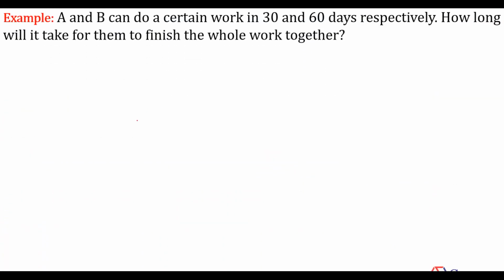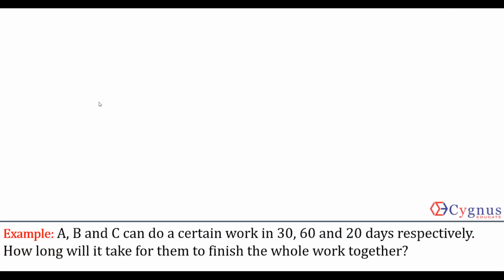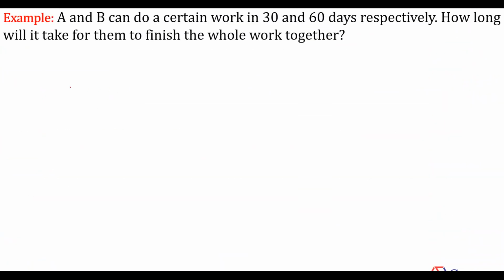A and B can do a certain work in 30 and 60 days respectively. Fine. How long will it take for them to finish the whole work? Now, how do we want to solve this? Using the first method or second? Let's apply both. My 1 day's work would be 1 by 30. Your 1 day's work would be 1 by 60. When you take the LCM, you get 60 here, 2 here, 1 here. You get 3 by 60. This much of the work will be finished in 1 day. So the total days will be the reciprocal of that. That is 20 days. Fine.